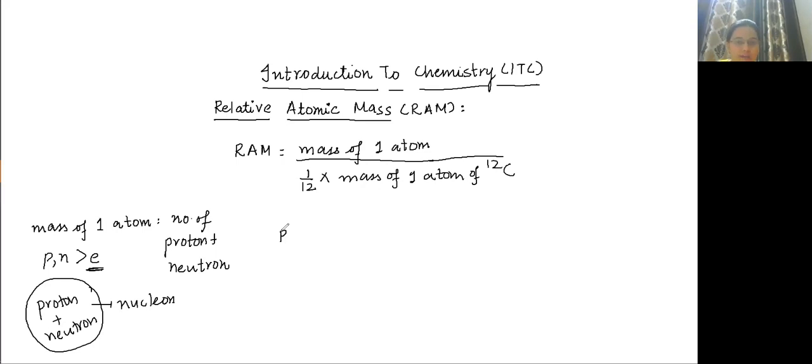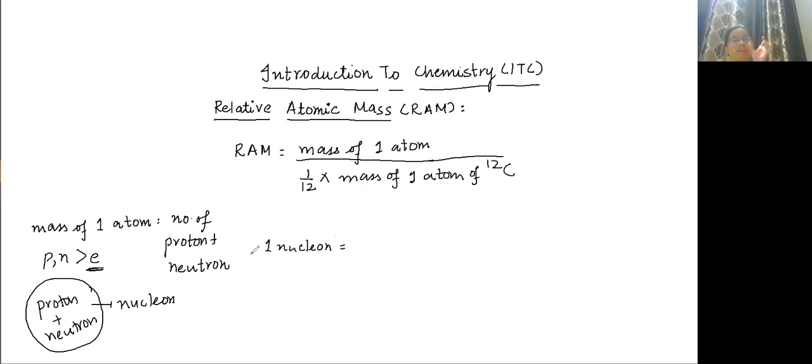So for RAM, if only one nucleon is present, what will be the mass? What is mass of one nucleon?